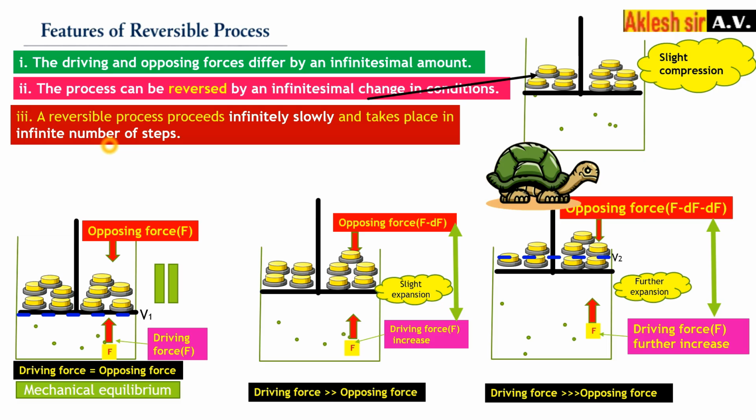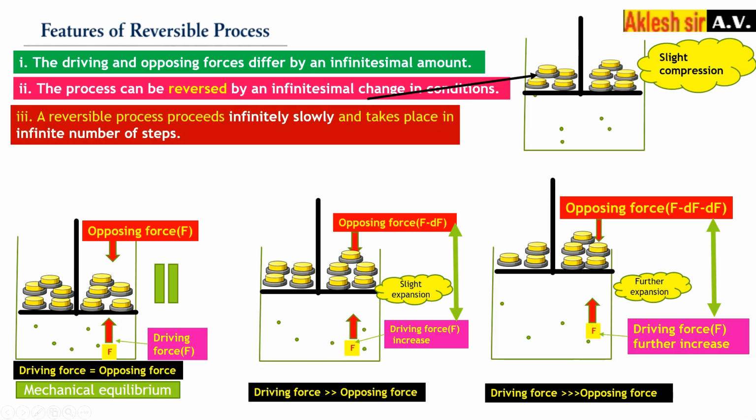So to reach from initial volume V1 to final volume V2, this process is very slow. From first step, second step. So a reversible process proceeds infinitely slowly, and it takes place in an infinite number of steps.